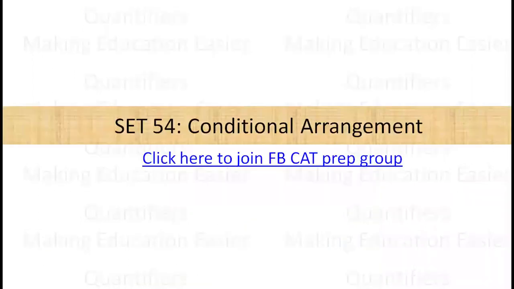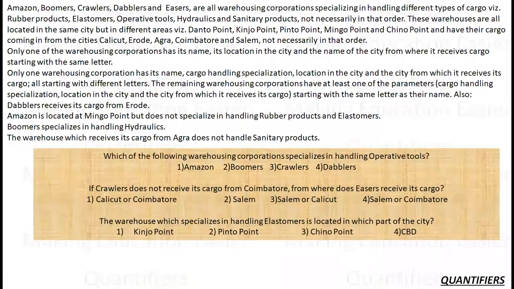Okay. So let's move to our set 54 of the series and let's read what it says. Amazon, Boomer, Crawlers, Dabblers, and Teaser are all the warehousing corporations specializing in handling different types of cargoes with rubber products, elastomers, operative tool, hydraulics, and so on.